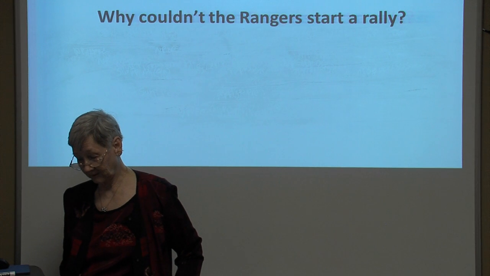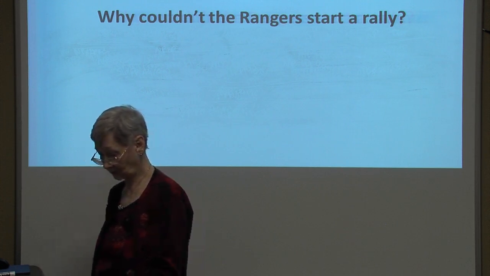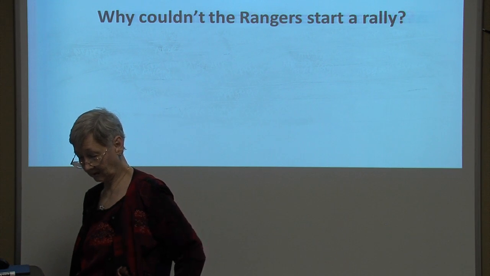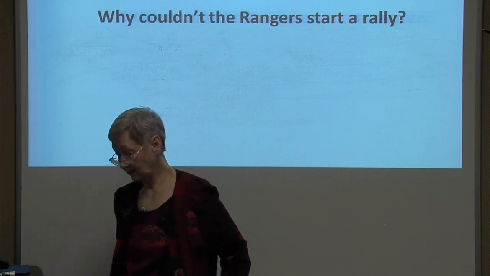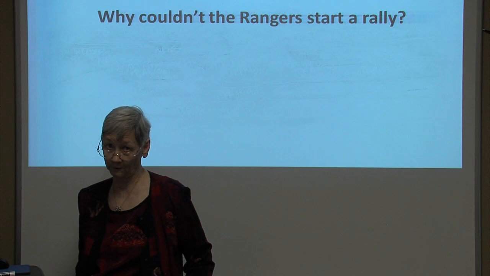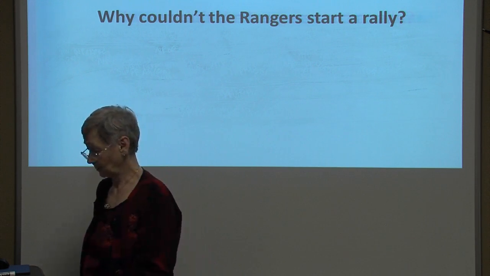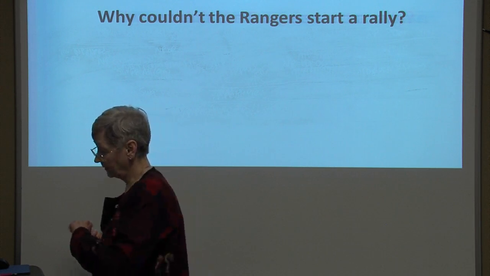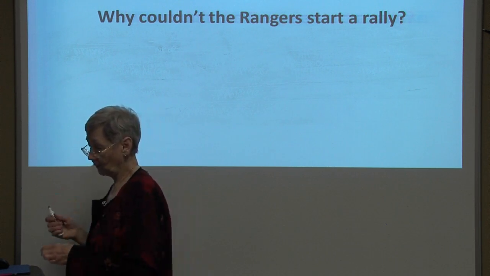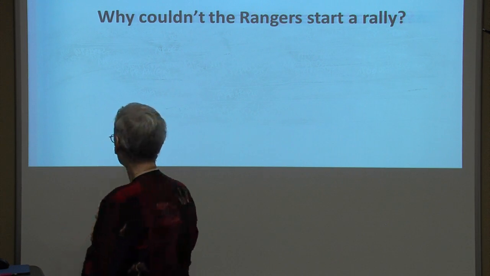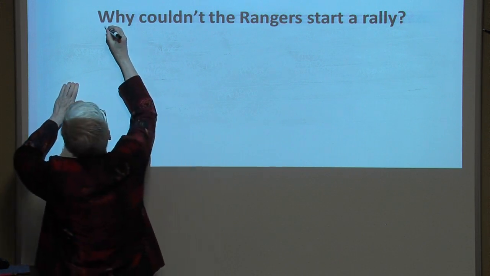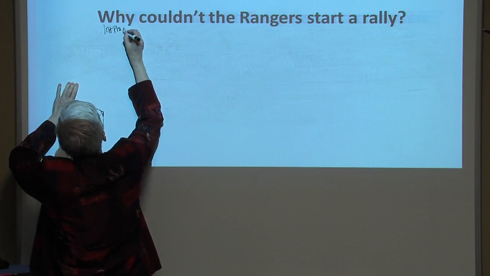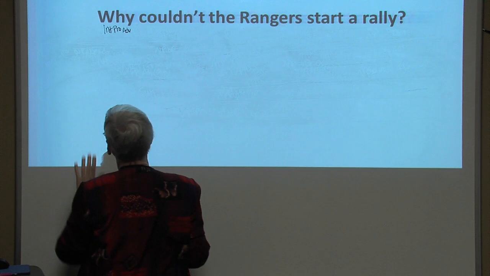Let's look at a couple of slightly less complicated surface structures. Here are a negative, conditional, interrogative sentence and a negative, conditional, passive sentence with a perfect aspect. Yeah, simpler, she says. Okay, here's our first sentence. Why couldn't the Rangers start a rally? Why is one of those interrogative proforms. INT-PRO, you could add ADV if you want to for clarity.